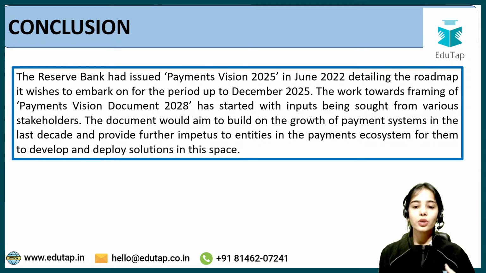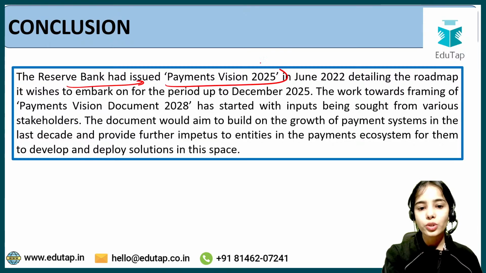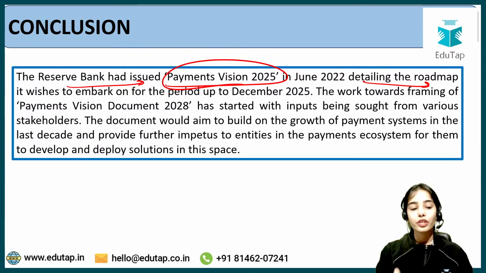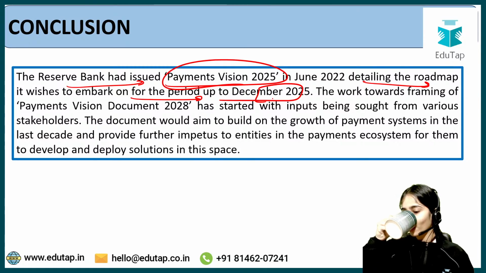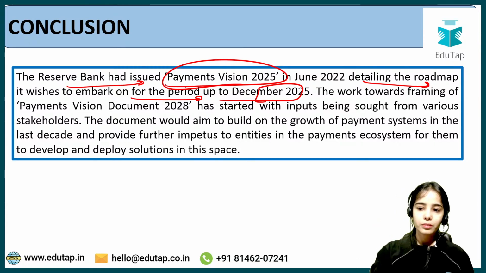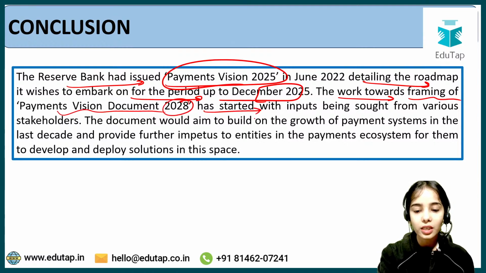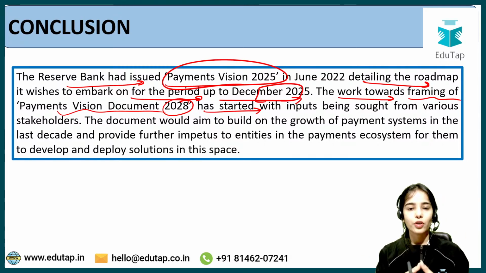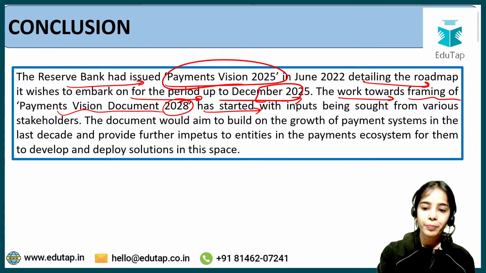Now the conclusion should be forward looking, and that is what I have presented here. So Reserve Bank had issued the Payment Vision 2025 in June 2022, detailing the roadmap it wishes to embark on for the period up to December 2025. So the work towards framing of the Payment Vision document 2028 had started, because as you know the Payment Vision 2025 will finish by December 2025. It was only applicable till December 2025. Now the work is going on to provide the new Payment Vision document. Okay. So this is the idea.